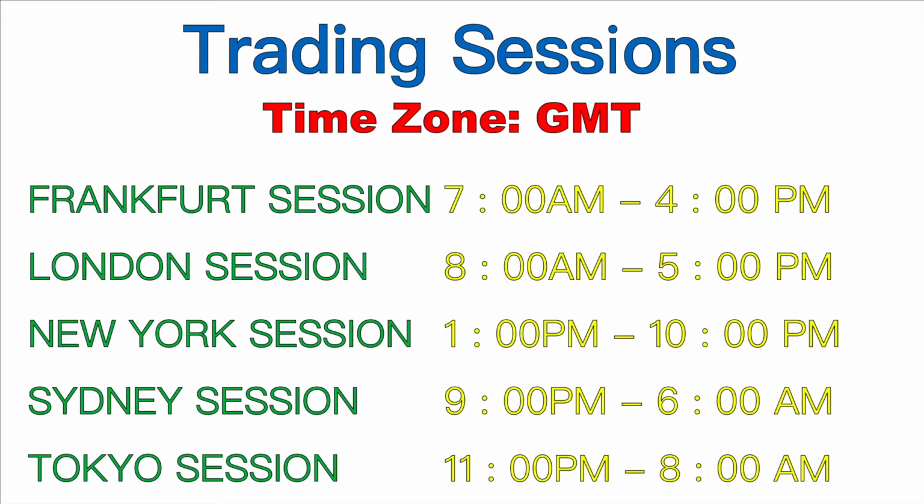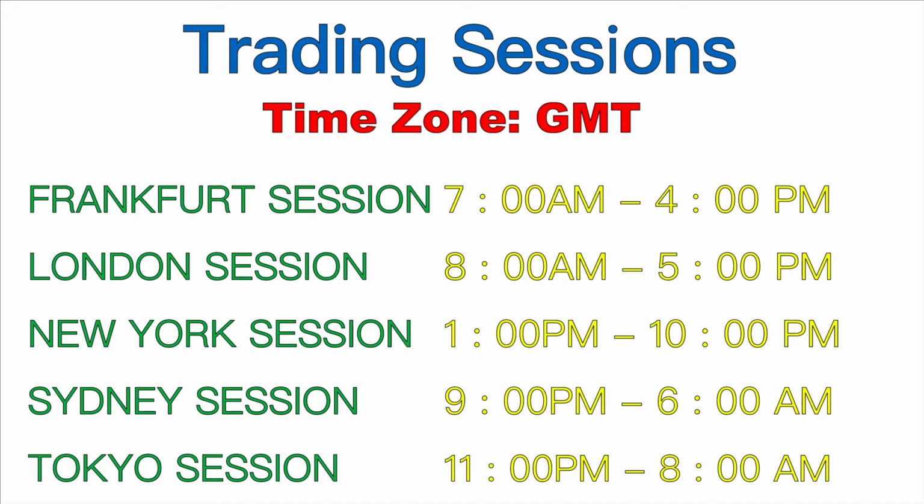So let's continue. We have 5 major trading sessions in Forex, which include Frankfurt session, London session, New York session, Sydney session, and Tokyo session. So Frankfurt starts by 7 a.m, London 8 a.m, New York 1 p.m, Sydney session 9 p.m, Tokyo session 11 p.m. So that's their opening time. Then each of these sessions lasts for 9 hours.